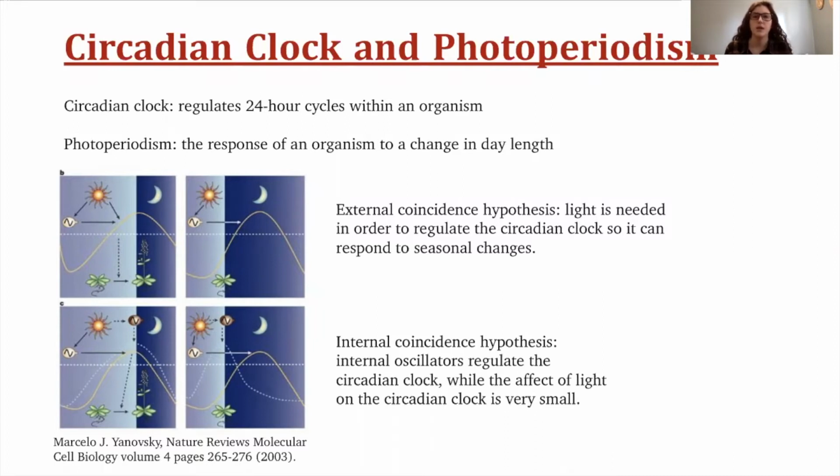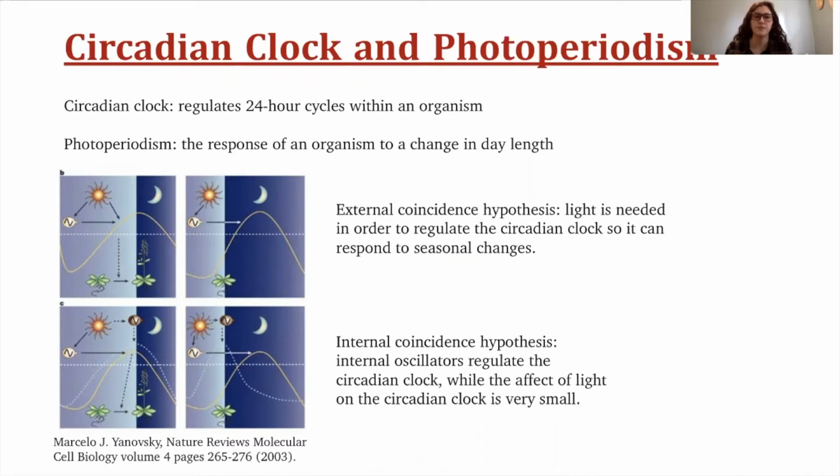The first one is called the external coincidence hypothesis, which is illustrated in the two images at the top. It states that light is needed to regulate the circadian clock so it can respond to seasonal changes. The second hypothesis is called the internal coincidence hypothesis, which is illustrated in the bottom two images. It states that internal oscillators regulate the circadian clock, while the effect of light on the circadian clock is very small.